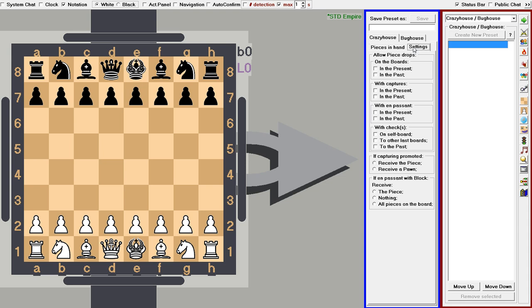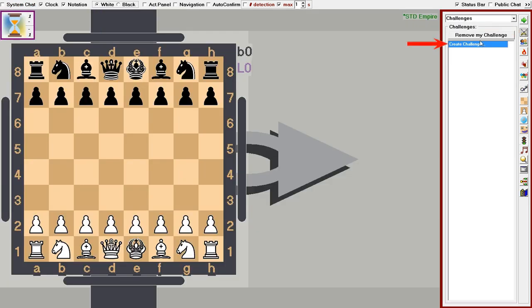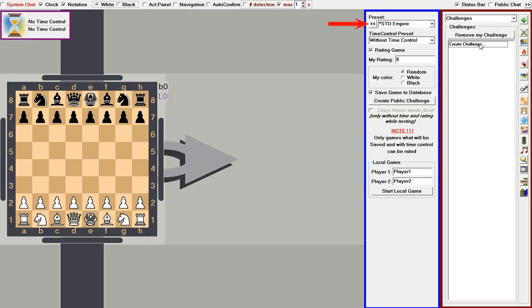Let's now take a look at how to create a game in the Crazy House mode. We move to the challenge panel and click Create Challenge. We already know how to select a preset. Let's choose anyone we like. In the future somewhere here we will similarly choose the Crazy House preset, which will be applied to the selected game preset. But for now, since we're in test mode, things are a bit simpler. We select a game without time control and without a rating.